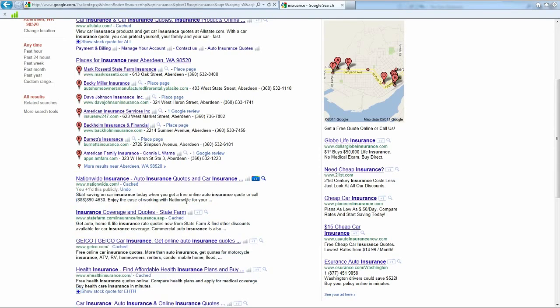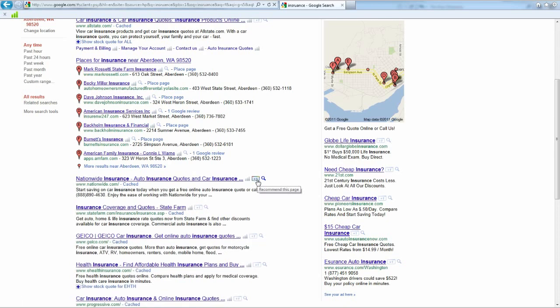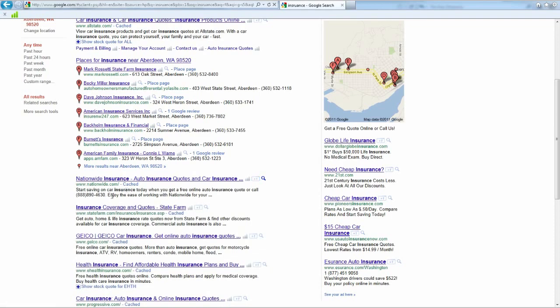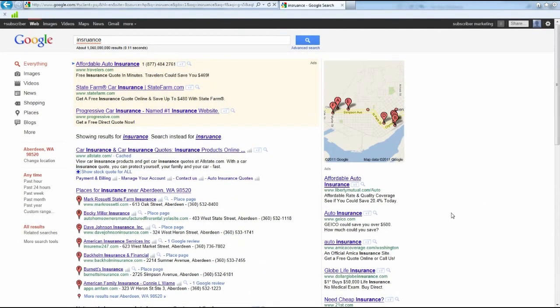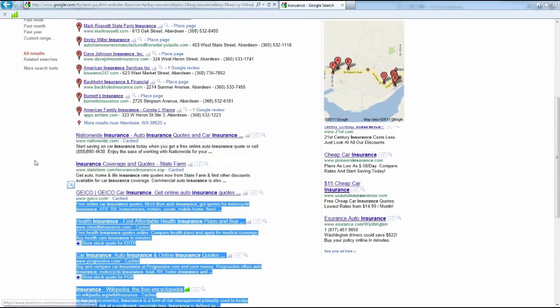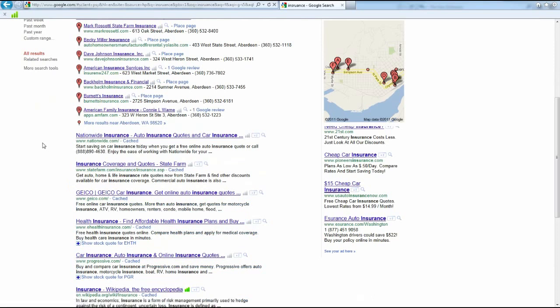Now, once the +1 buttons are clicked and they're saved to someone's social network, and someone else within their network runs a search on something, they'll be able to see who in their network liked that particular ad. This gives the person an idea of how popular the website is, and it'll drive more traffic to your pages. Now, we all know that people are more likely to click on the first 3 links within a Google search, so this will only add to the value and more clickability probability to your pages.